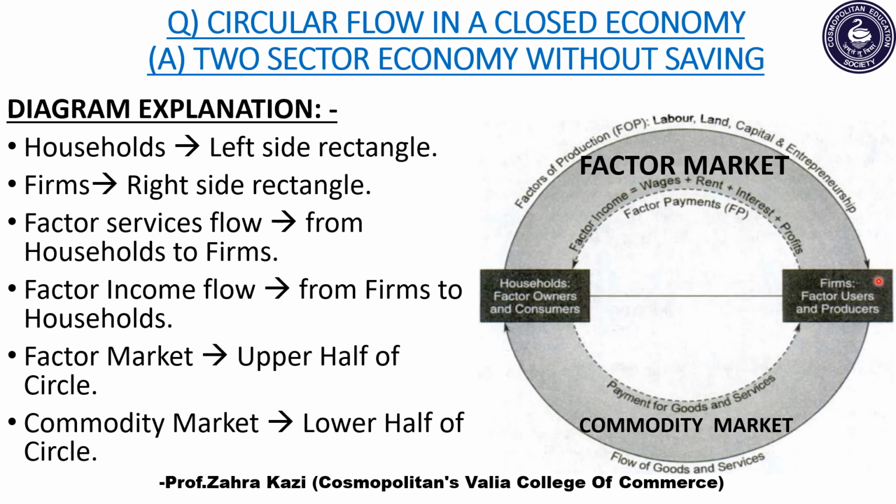The duty of the firm is to pay back households, that is nothing but factor income. So factor income flows from firms back to the households. Can you see this part? Yes. So this part is where the firms are paying back factor incomes, which include wages, rent, interest and profits, to the households.